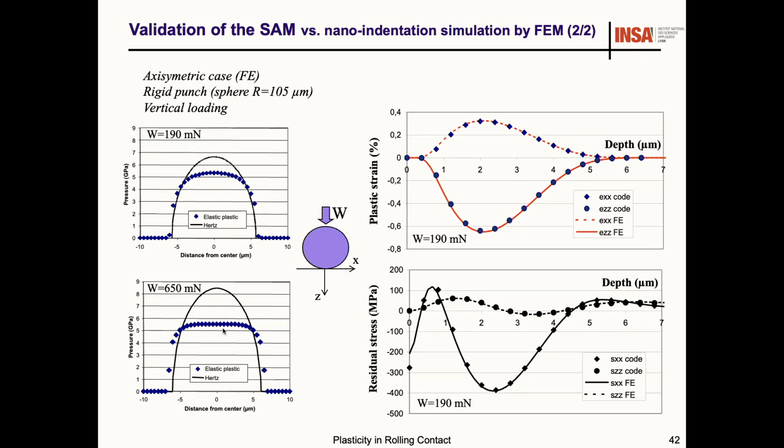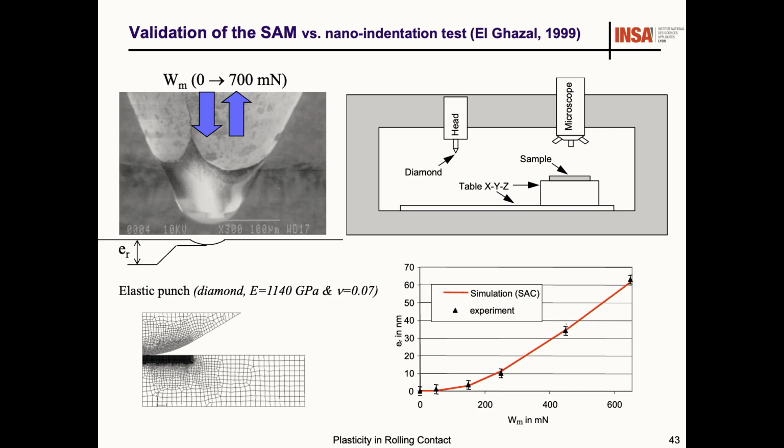The dotted line corresponds to the plastic solution, and here you can see the different strain tensors. The line corresponds to the finite element solver, and the blue symbols correspond to our solvers. You can see a very good agreement, and everything has been validated. And this is typically the type of tip we use to indent the surface and also to characterize materials.